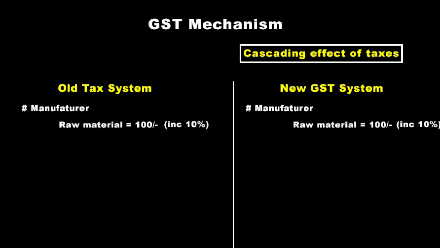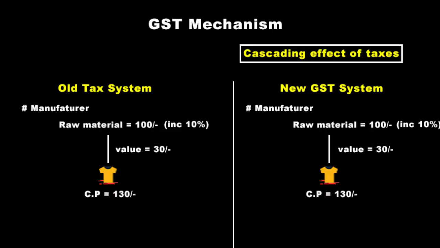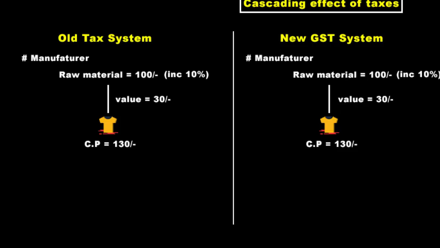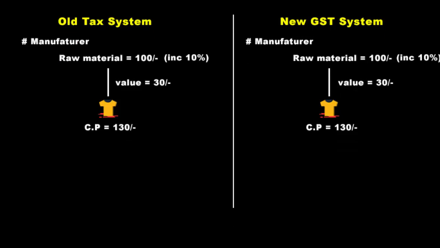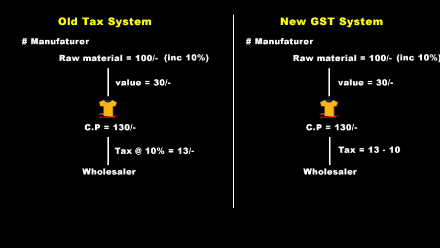Now you take all these raw materials and make a nice shirt. So you added value to it. You now made a shirt that can be worn by someone. So you add your value to the cost, that is 30 rupees. Now the cost price of the shirt is 130 rupees, which is 100 plus 30. Now you have to pay a tax if you go on to sell this shirt to a wholesaler at the rate of 10% tax. You will have to pay 13 rupees as tax according to the old system. But in the new GST system, this 13 rupees tax is cancelled against the tax paid on raw materials.